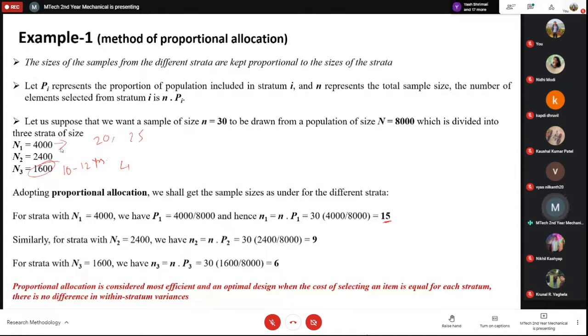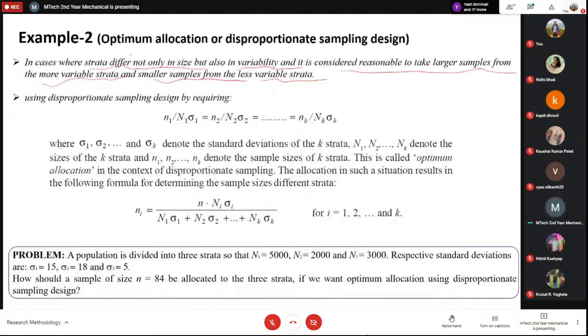In that case, we use the optimal allocation, or the disproportionate sampling design. So if some standard deviation is given, then you do this optimum allocation or the disproportionate design. For example, say a population is divided into three strata: 5,000, 2,000, and 3,000, so a total of 10,000 people in three different strata.